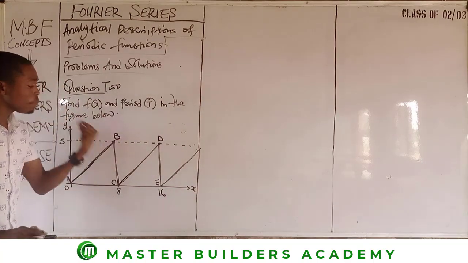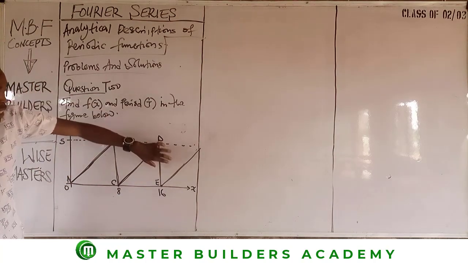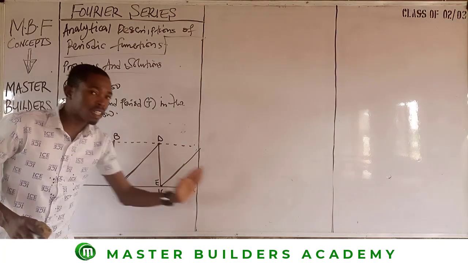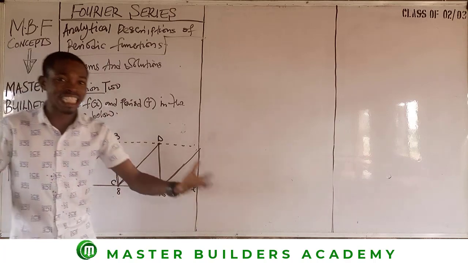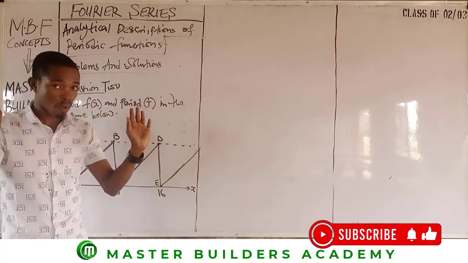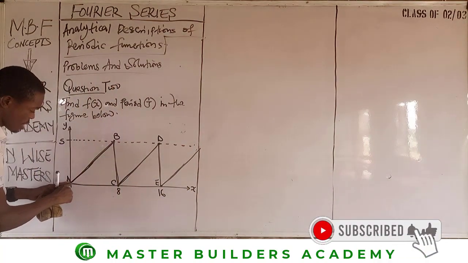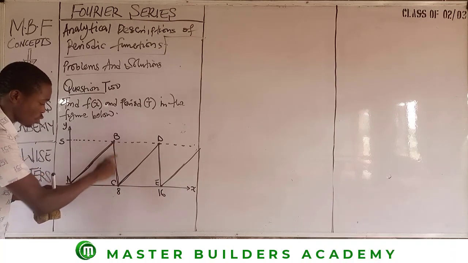Now, having been able to label these lines, this is line 1, line 2, line 3, line 4, line 5. I may not solve for all these lines. I only need to solve for a line that is within one complete cycle. That's all. So, how do I get my one cycle? Now, let's look at it. We begin the journey from here, then we end here for line 1. Then from line 2, we move from this to this point.